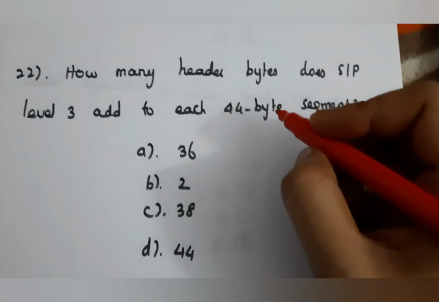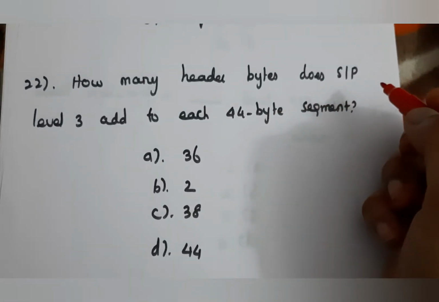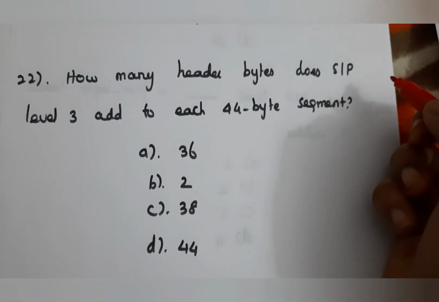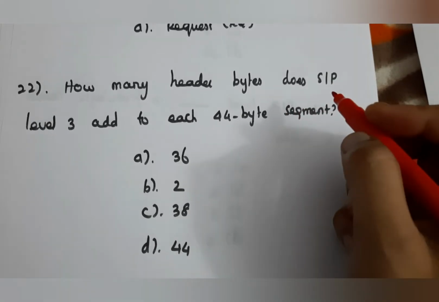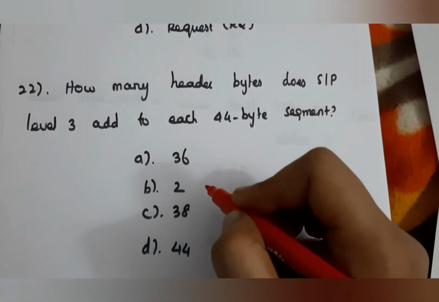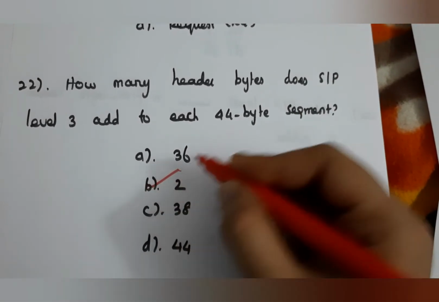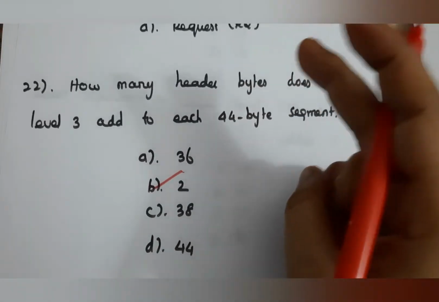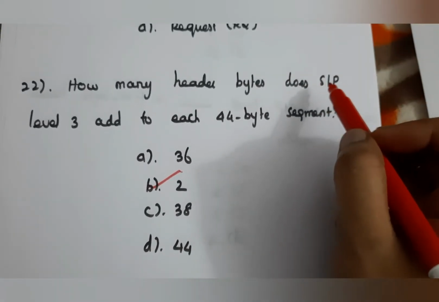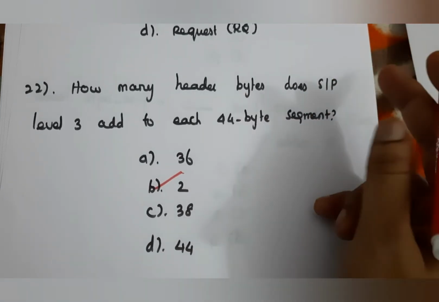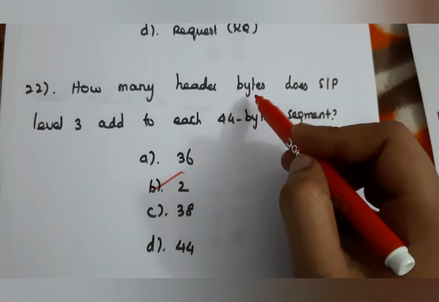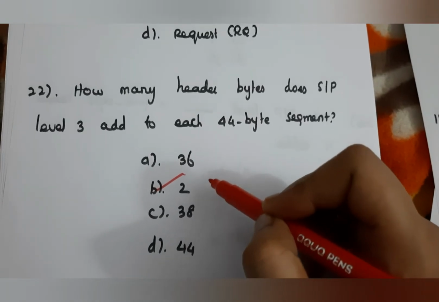Next question, how many header bytes does SIP level 3 add to each 44-byte segment? SIP has a header and trailer of 2 bytes each. Header and trailer both have 2 bytes. So SIP level 3 has a 2-byte header and also a 2-byte trailer, and here they are asking for header bytes, and the answer is B, 2.